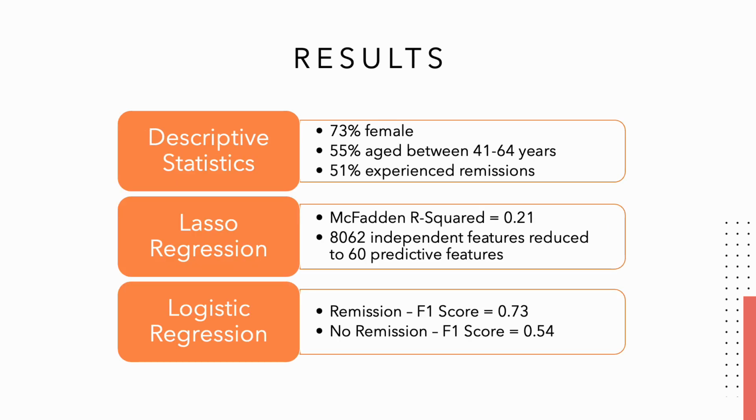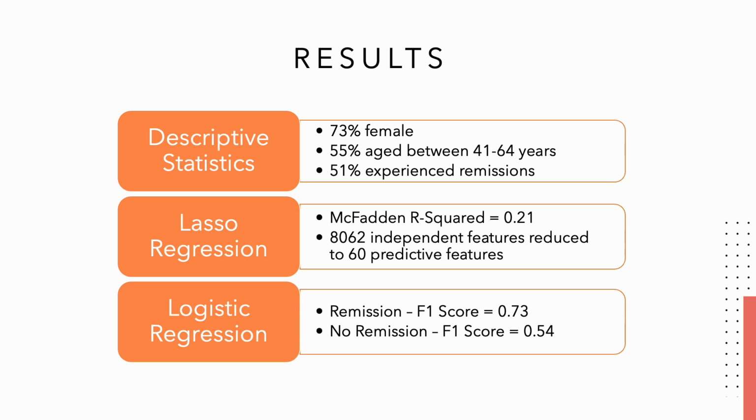Descriptive statistics were based on the dataset of MDD patients without bipolar disorder that were on venlafaxine treatment. The dataset had about 73% female patients, 55% of the patients were within the age range of 41 to 64 years old, 51% of patients were experiencing at least one remission, and 45% were experiencing at least two. The initial lasso regression yielded a McFadden R-squared of 0.21.